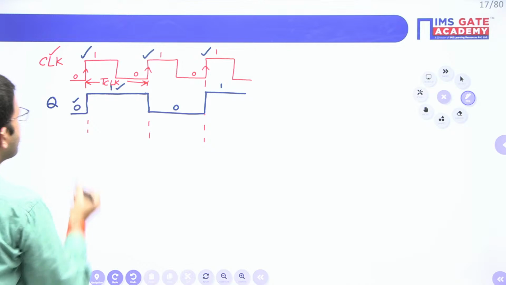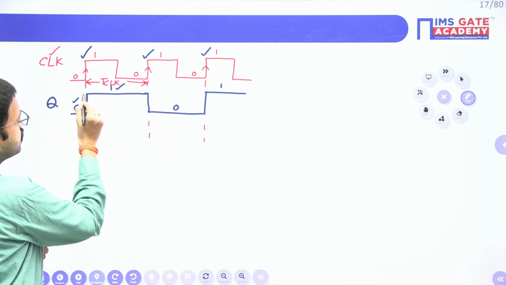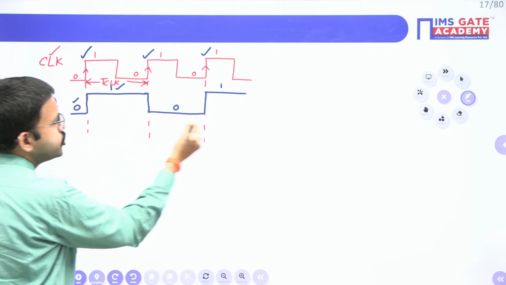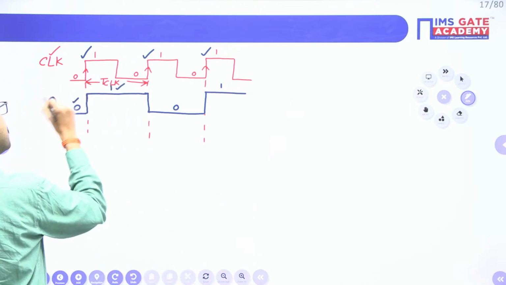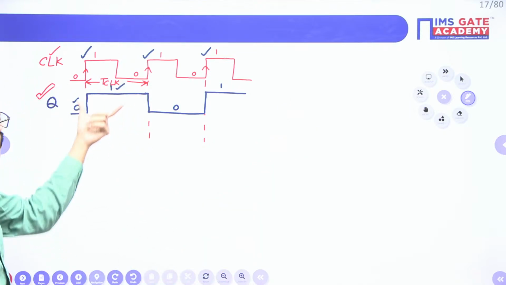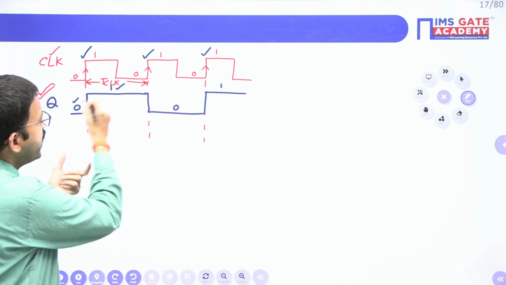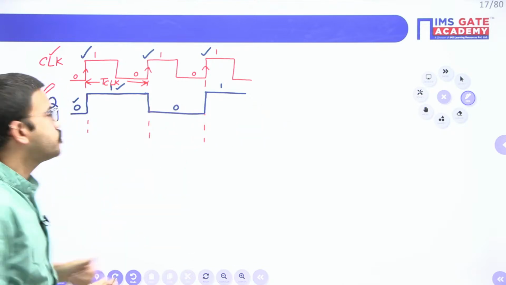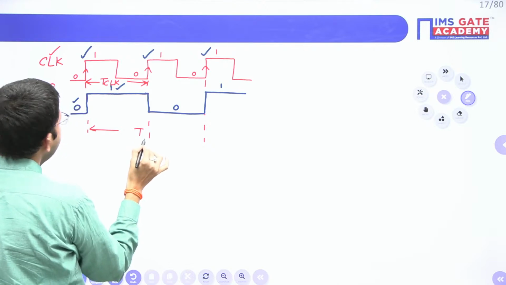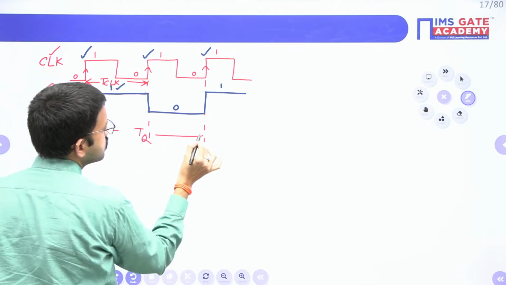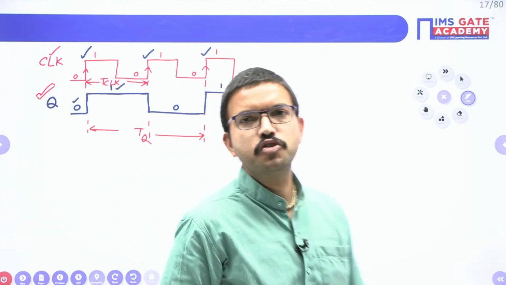Now just observe, this is your Q waveform. Here you have 1 and then 0. This 1 0 combination will get repeated, right? So that means this Q is also periodic, yes or no? The pattern 1 0, this particular configuration, is going to repeat. So Q is also periodic. Now can you tell the time period of this Q waveform? All of you just observe the waveform and tell me what the time period of the Q waveform is.